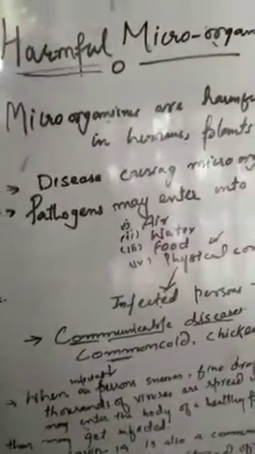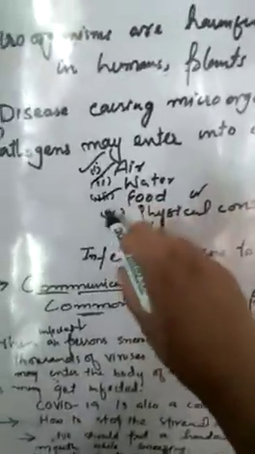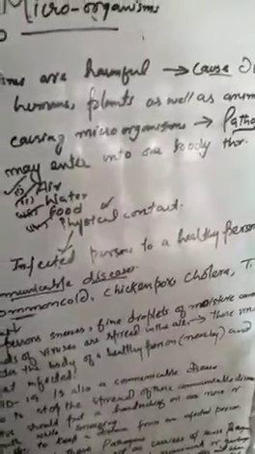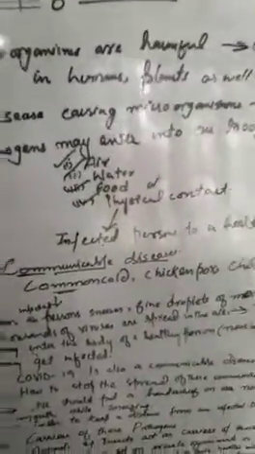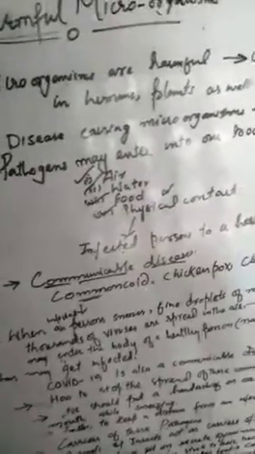These pathogens may enter into the body of humans through air, first point, air, or through water, or through food, or by direct physical contact. These disease causing microorganisms are simply, we can say, the pathogens. They cause diseases in humans, also in plants and animals. First, we will discuss how they are harmful to humans, what diseases they may cause in humans.